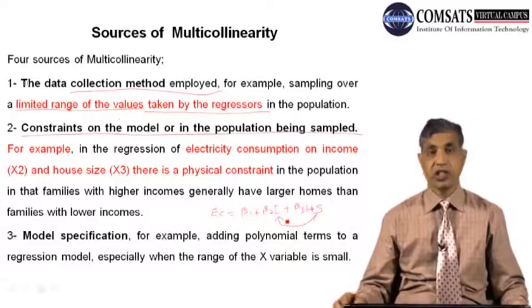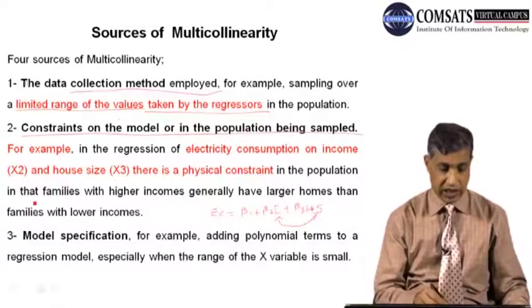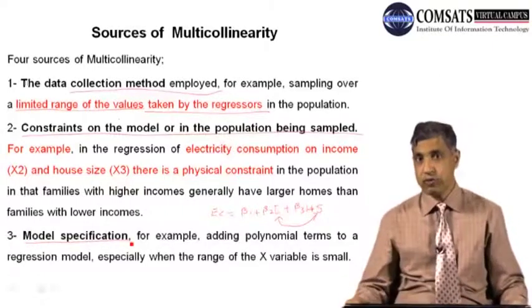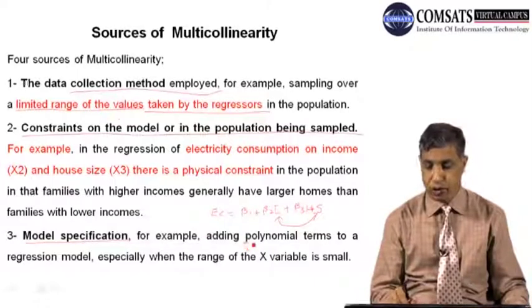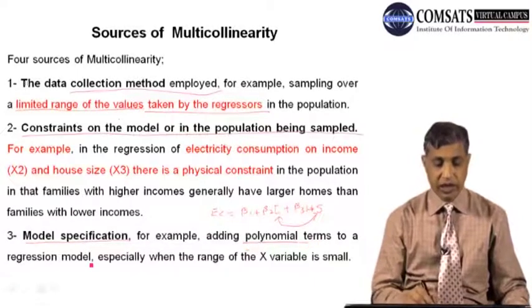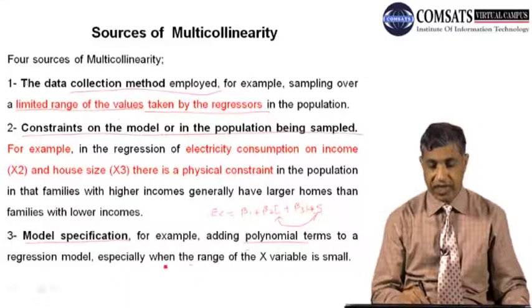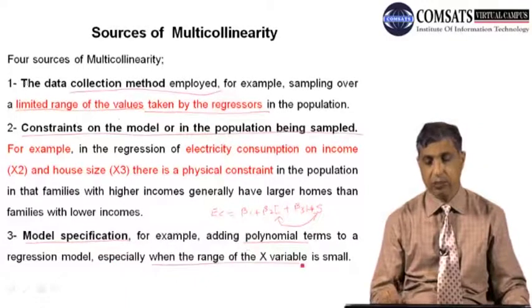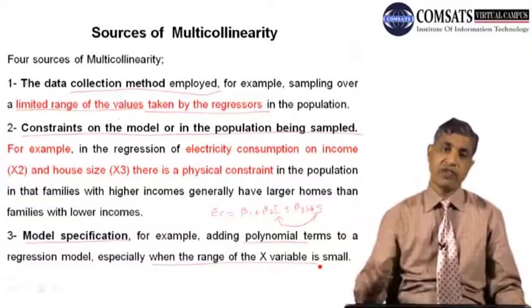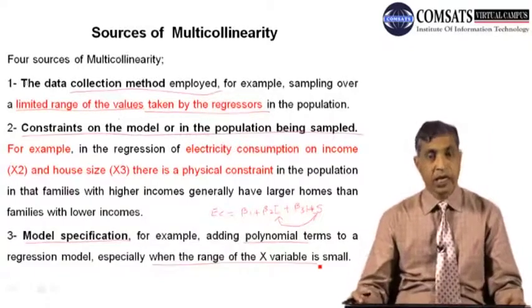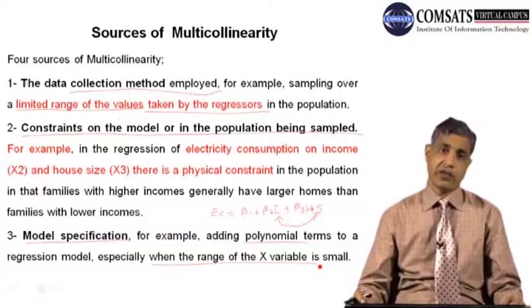The third reason is model specification. If you set your model in such a way, and particularly if you add polynomial terms to a regression model, especially when the range of the x variable is small. Now you have understood from the first point what I mean by the range of the independent variable.